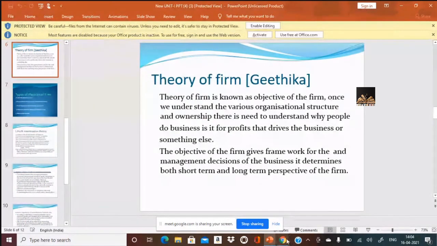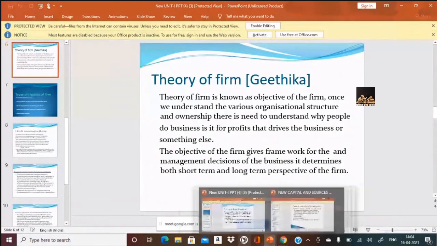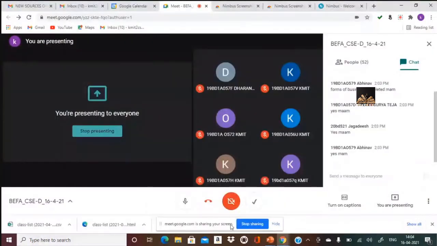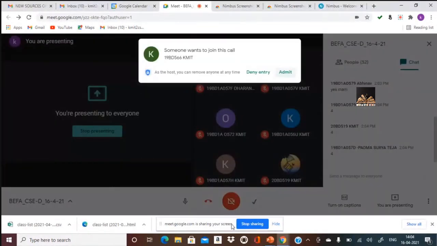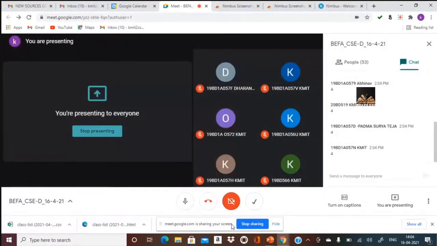Let me know quickly how many forms of business entities are there, Nana? 4. Very good. So we have done with the features and the concept of forms of business, that is sole trader, partnership firm, joint stock company, and cooperative societies. I have said the advantages and disadvantages are there in our history, which you need to prepare for your exam as a question.